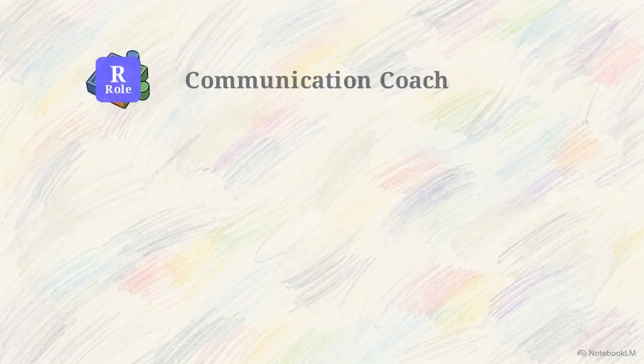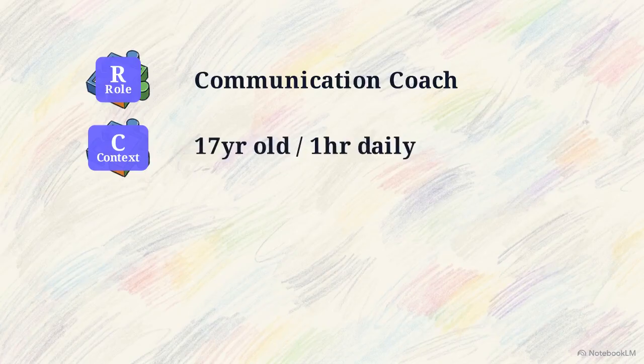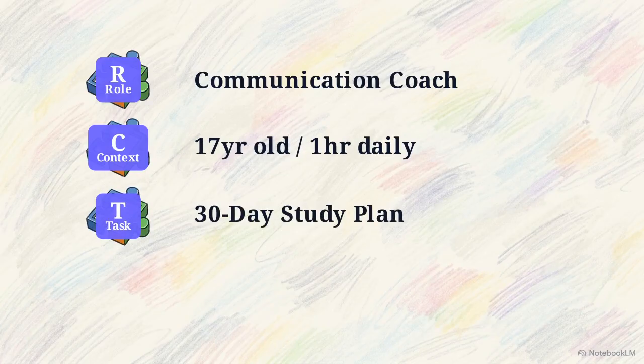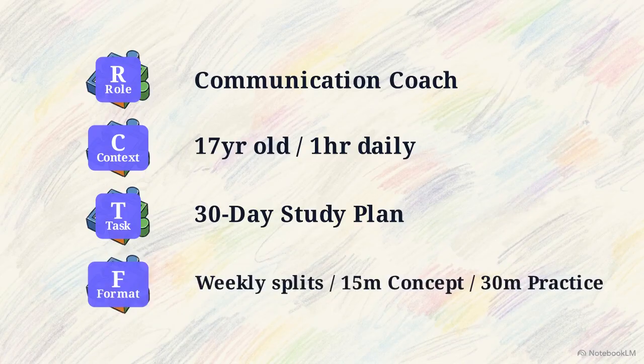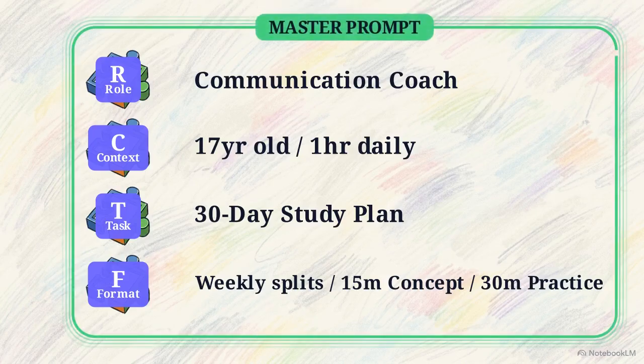R is role. We assign a specific persona, like a communication coach. C is context, setting constraints, like a 17-year-old with an hour daily. T is task, a strict directive to create a 30-day plan. F is format, dictating the exact weekly structure and time splits.